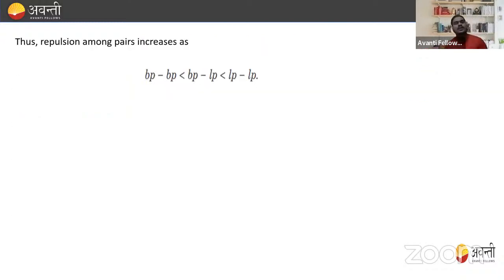Right? So what is the repulsion order, beta? Just remember this. This is very important. This is the order of repulsion. The bond pair-bond pair repulsion is dominated by lone pair-bond pair, and this is further dominated by lone pair-lone pair. So the repulsion is more in lone pair-lone pair, then lone pair-bond pair, and last bond pair-bond pair, right? You must remember this repulsion order.